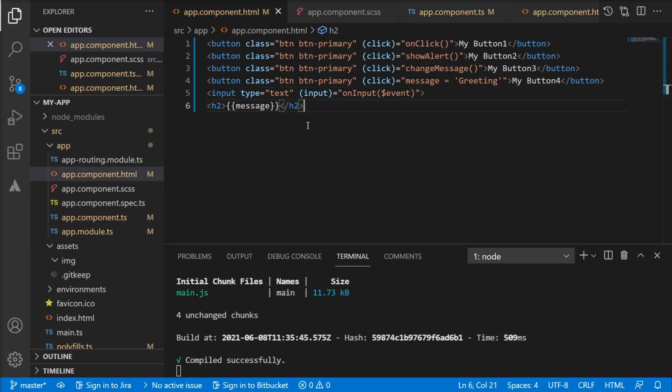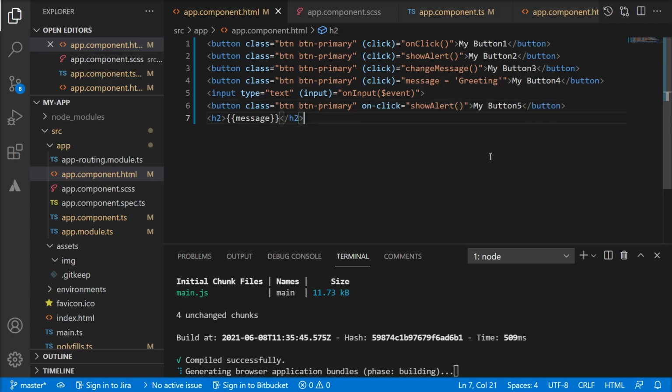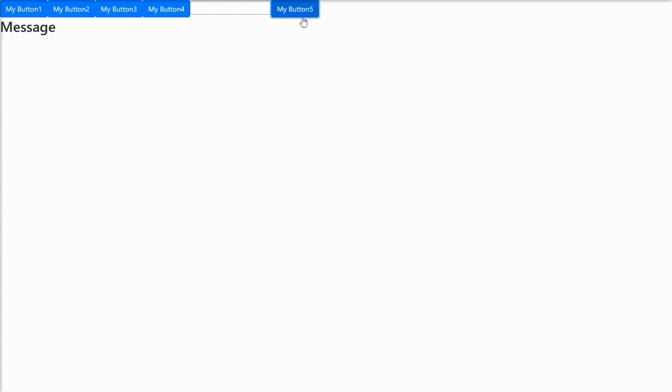Let me wrap up this video by showing you an alternative syntax for event binding. For that, let me define one more button. Let's name it button 5. Now here I will get rid of this parenthesis around our event name, and instead we will use on keyword before our event name. And then let me bind an existing function which is show alert. If I save this, then you can see that clicking on button 5 shows us an alert.